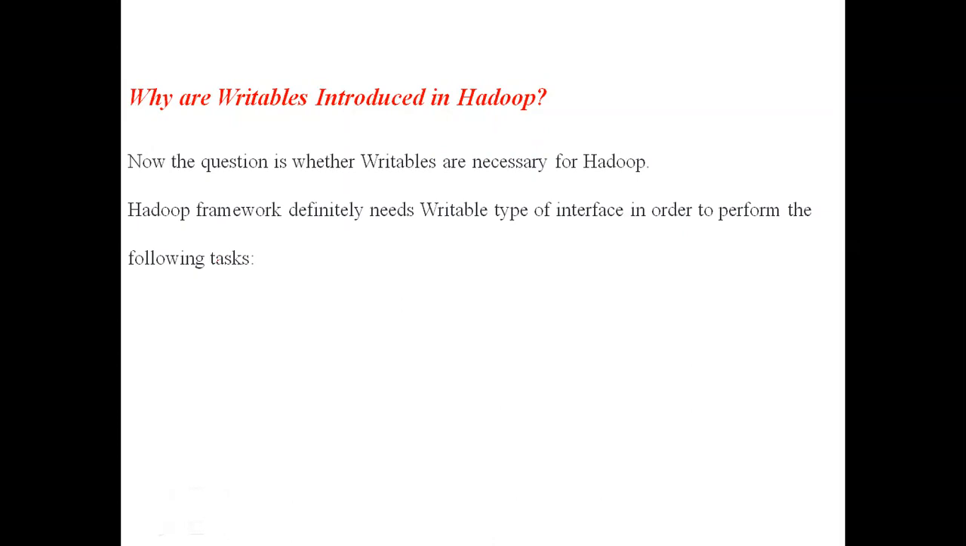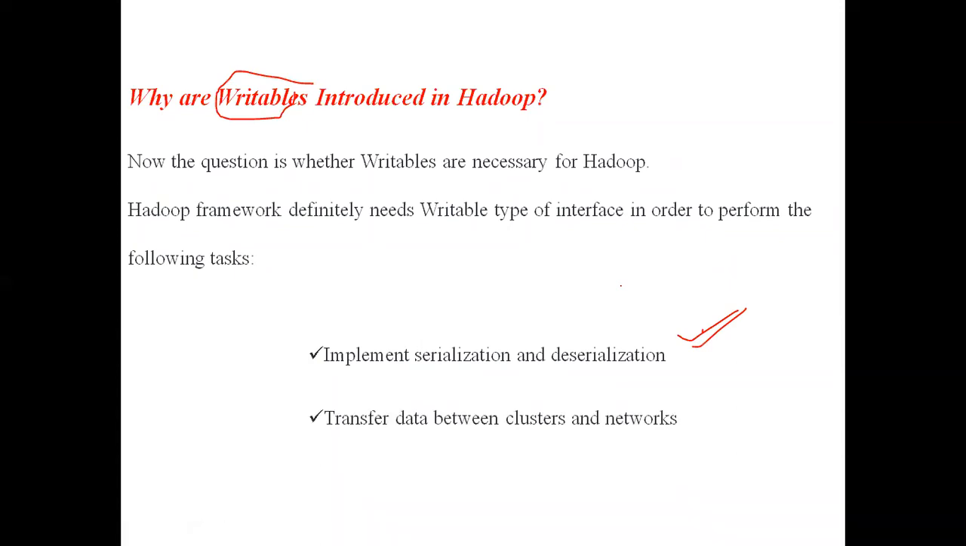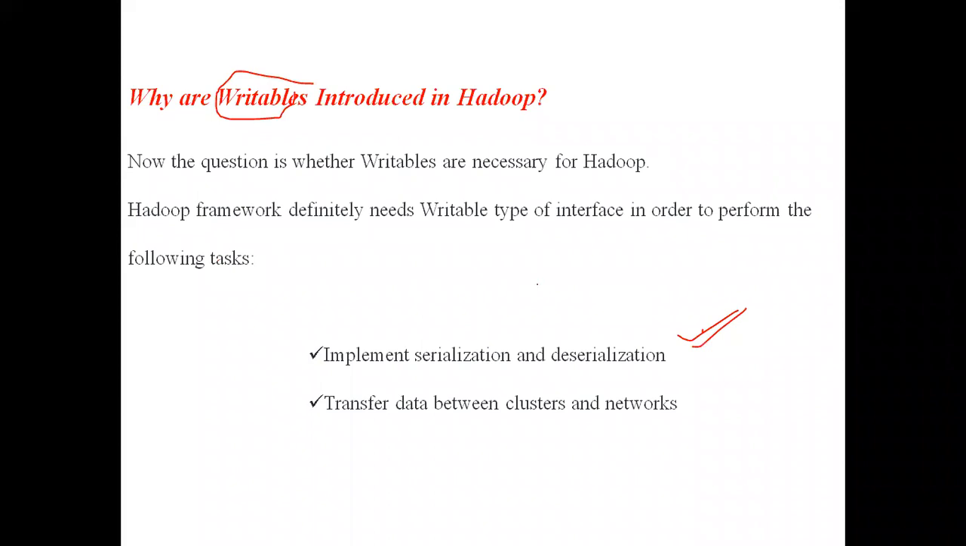The writable interface in Hadoop will perform the following tasks. One use of these writables is to implement serialization and deserialization in Hadoop. Next, to transfer data between clusters and networks. The second use of writables in Hadoop is for easy transfer of data between clusters and networks.